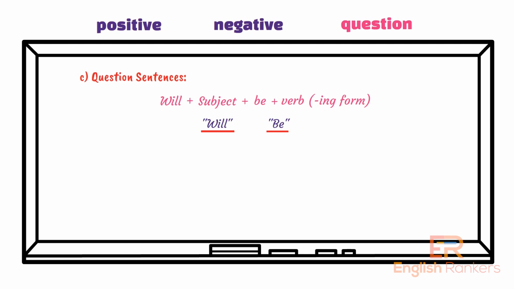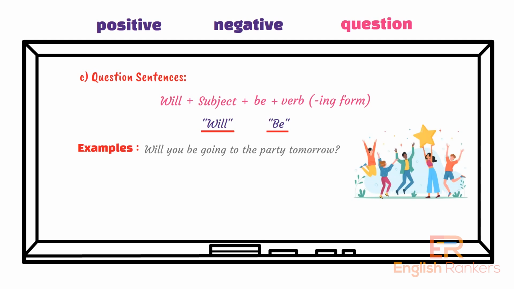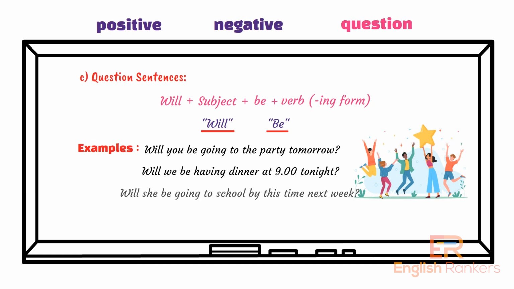Look at these examples of question sentences of future continuous tenses. Example 1. Will you be going to the party tomorrow? Example 2. Will we be having dinner at 9 tonight? Example 3. Will she be going to school by this time next week? Example 4. What time will we be having dinner tonight?